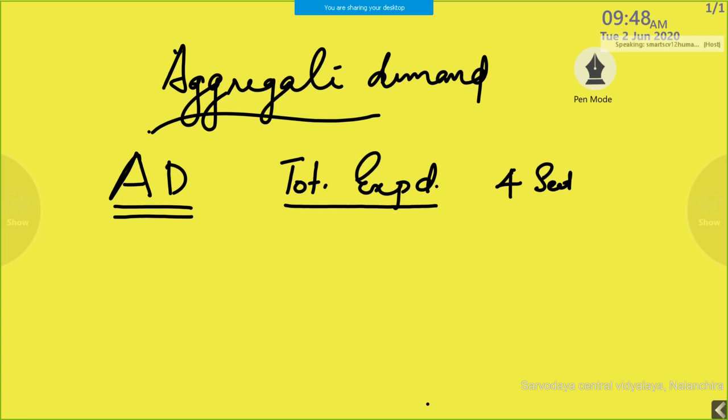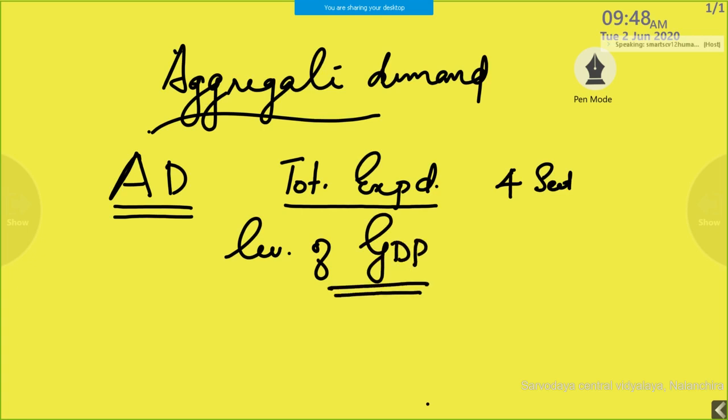Okay. Otherwise, we can say aggregate demand is the level of GDP that consumers wish to buy. Wish to buy. We are studying Keynesian theory. We should use wish or plan or desire. Why? This is Keynesian theory.